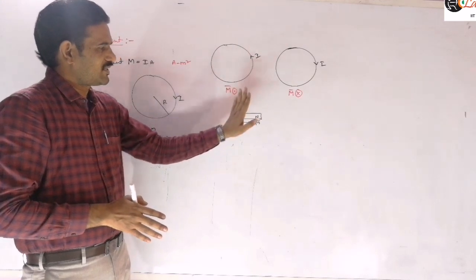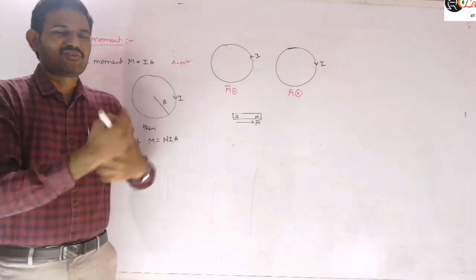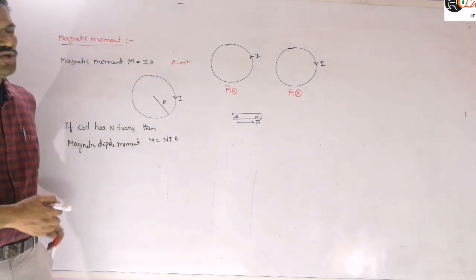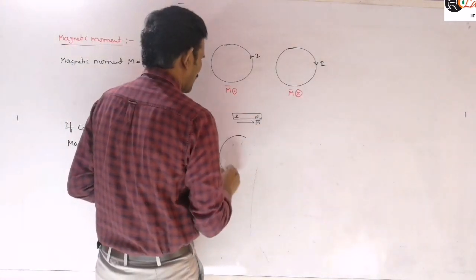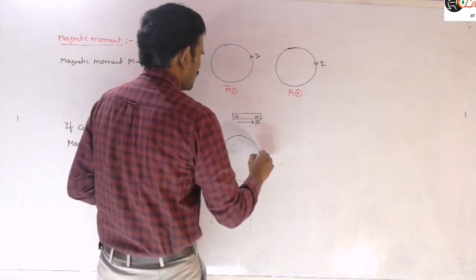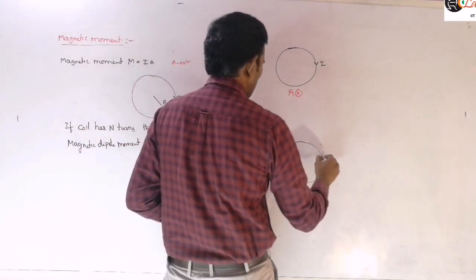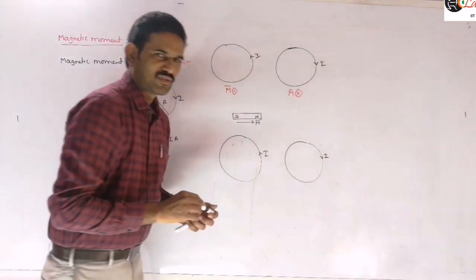We will discuss it later. It will produce a magnetic field, right? So one face of the coil will act as a south pole and the other face of the coil will act as a north pole. Which face of the coil acts as a south pole? Suppose the current is flowing like this, in the anti-clockwise direction here, and in the clockwise direction here. This is the direction of the current, for example, I am taking there, right?